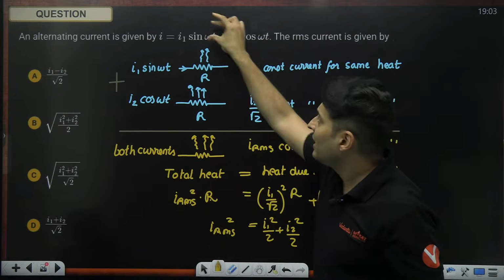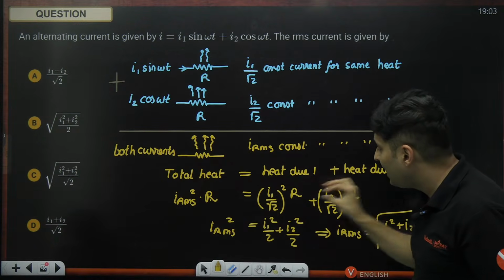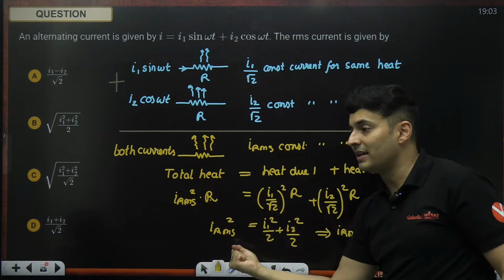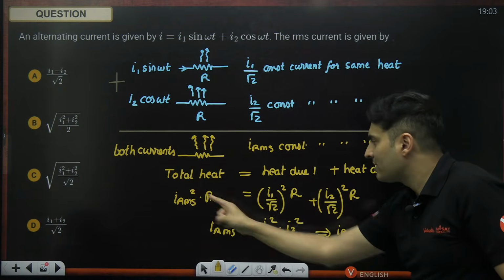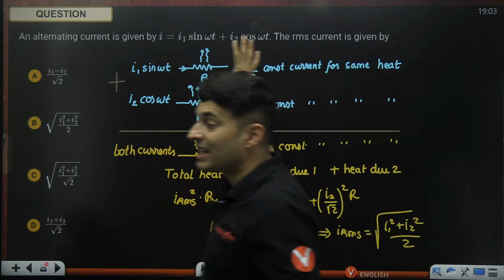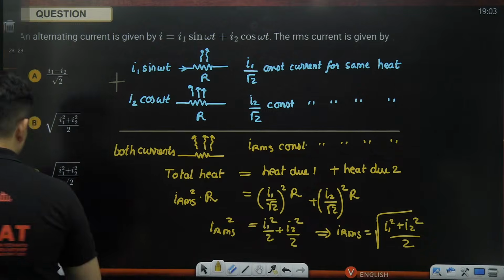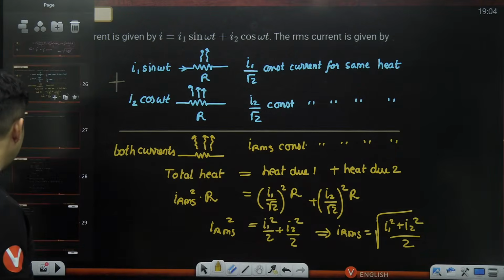And this current will generate some heat. This current will generate some heat. If I add their heats, that will be the total current's heat. So R cancels, and you just do the simple math. You will not even be doing this. This was just for explanation. Oh, you went with this method? Then I'm really super duper proud. Okay. So this is how you can solve it, my dear students.